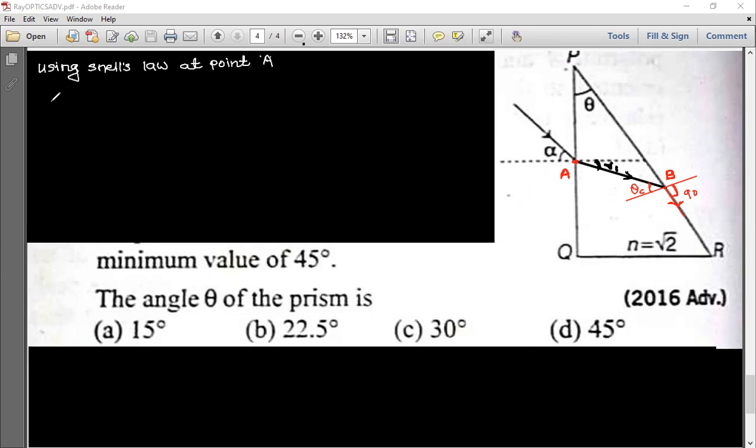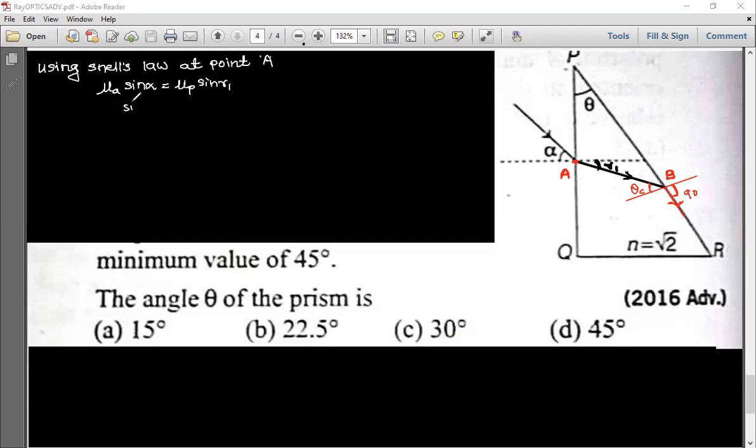So what you will get: mu of air into sine of alpha is equal to mu of this prism. They have denoted it n, I am denoting it with mu p, into sine of r1. See there in the diagram. So sine alpha is sine 45, mu a is 1.